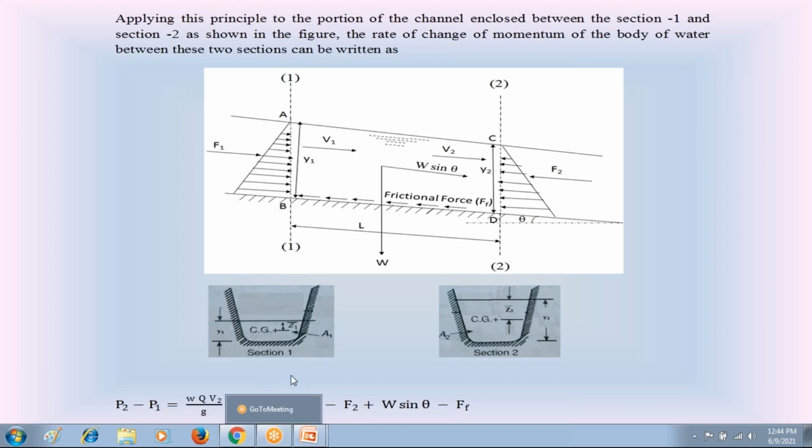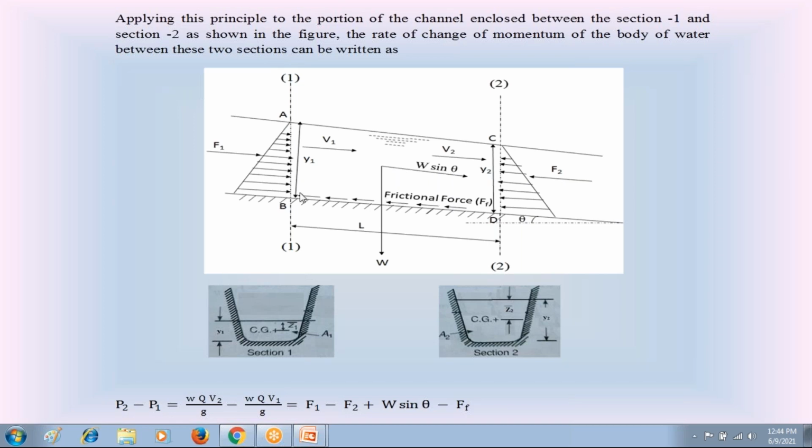According to Newton's second law, the rate of change of linear momentum between section 2 and section 1 is equal to the resultant of all forces acting on this water flow from section 1 to section 2. The forces acting are: at section 1, hydrostatic force F1; at section 2, hydrostatic force F2; and the weight component W sin theta, followed by the friction force.